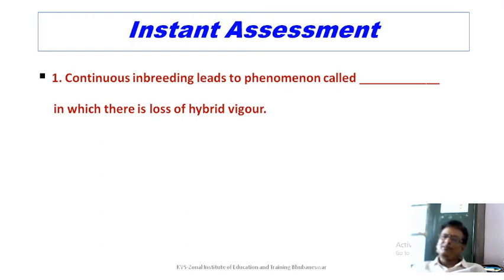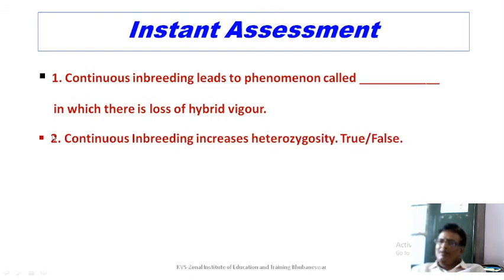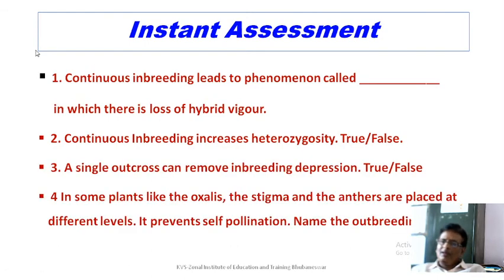After completion of the session, a few questions for you. I'll read out the questions for you. I want you to attempt them now. Continuous inbreeding leads to a phenomenon called, in which there is loss of hybrid vigor. You have to give the name. I hope you can get the name. Continuous inbreeding increases heterozygosity, whether it's true or false. A single outcross can remove inbreeding depression, true or false.